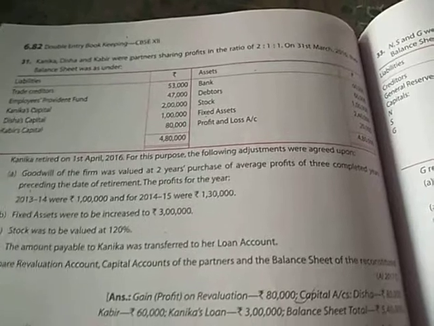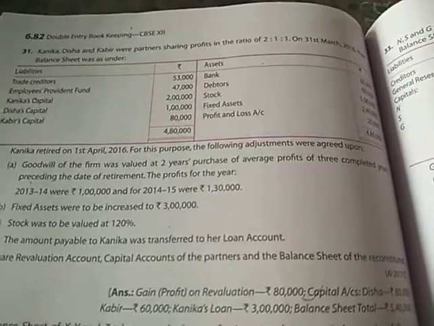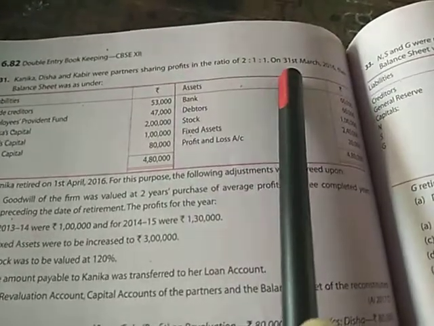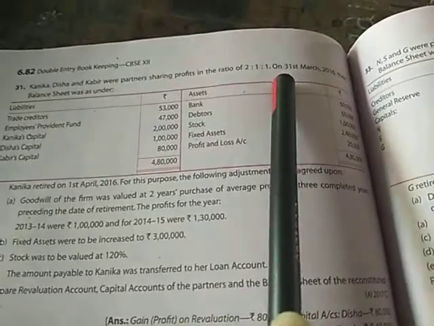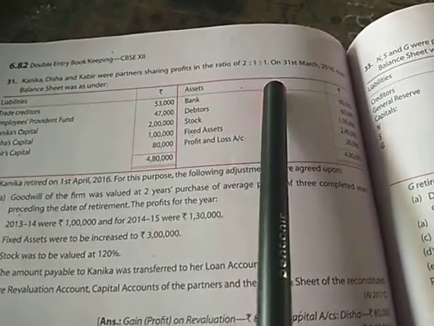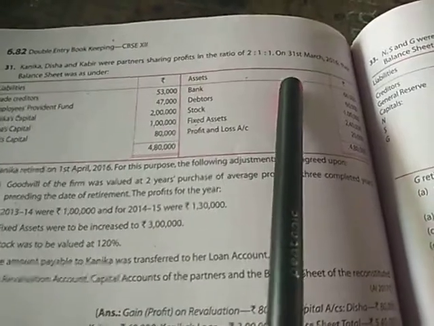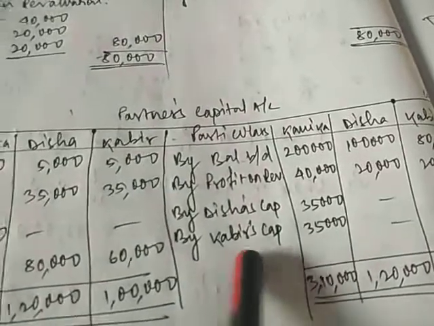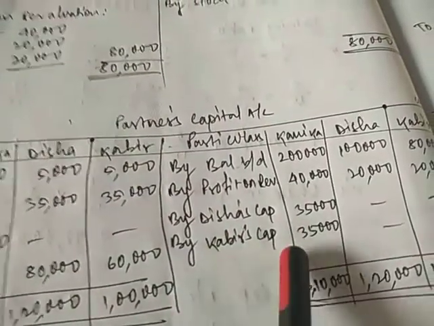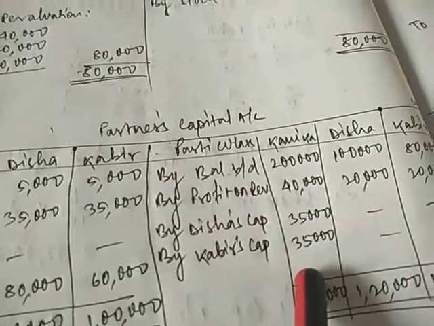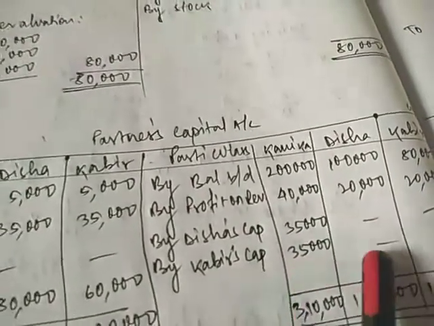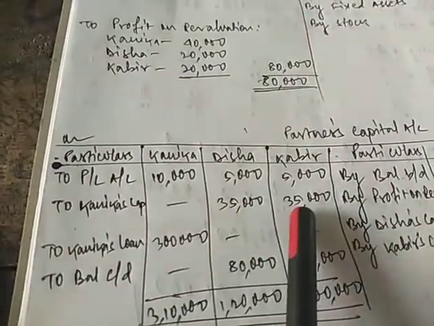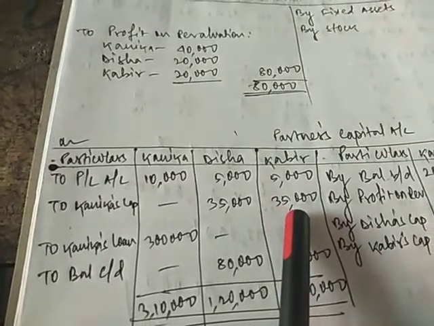This 70,000 will be provided to Kanika by Desai and Kabir in their gaining ratio, since no other ratio is given here. So 2:1:1 was the old ratio. Kanika has retired, now 1:1 is remaining. That will be the new ratio as well as the gaining ratio. So the gaining ratio is 1:1. So in the ratio of 1:1, you need to divide 70,000 and provide it to Kanika. So by Desai's capital 35,000 and by Kabir's capital 35,000 will be provided to Kanika. And the same amount will be debited from Desai and Kabir. So by Kanika's capital, you will debit Desai and Kabir, 35,000 and 35,000.